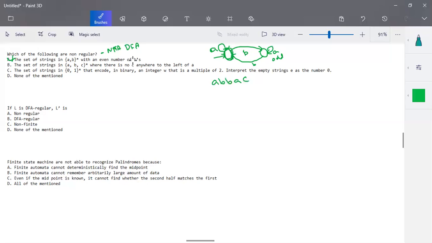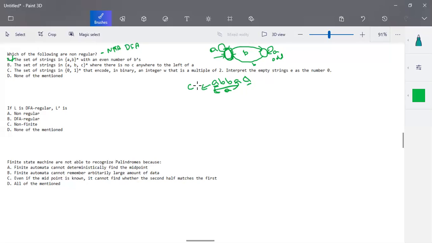Our actual constraint is that when there is an a, to the left of that a, we should not have any c. So that is the constraint.